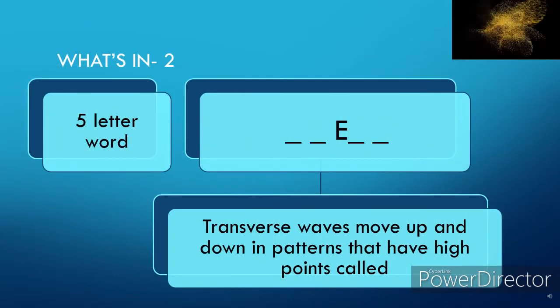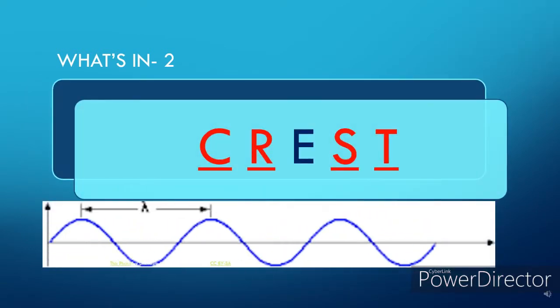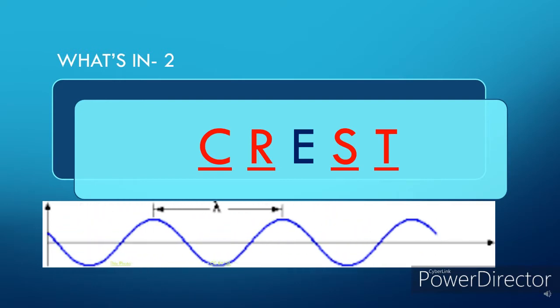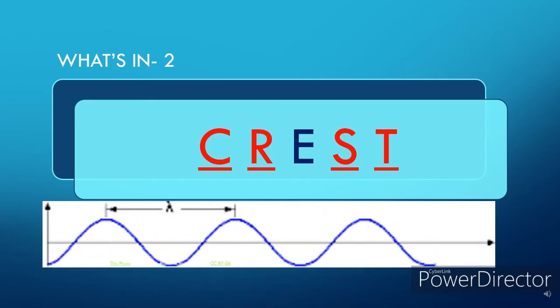5-letter word. Transverse waves move up and down in patterns that have high points called blank. What is the word? The answer is crest. Transverse waves move up and down in patterns that have high points called crest.